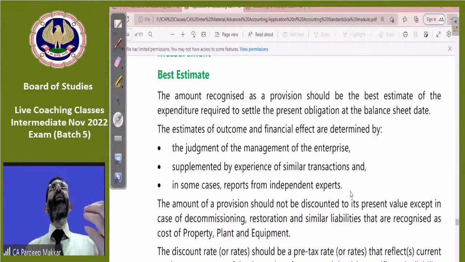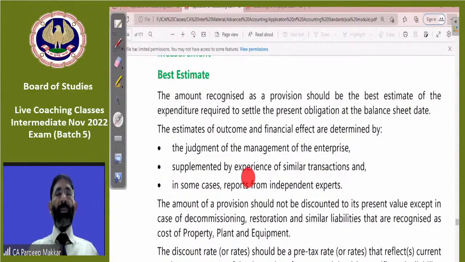Second, we have seen that in such type of cases, how much payment is made, how much amount is to be paid. So we can take that as a base. And third is management has decided themselves that this much amount may be paid in this case. So the amount of provision should be created accordingly. But it is very important that the amount of provision should not be discounted to its present value.